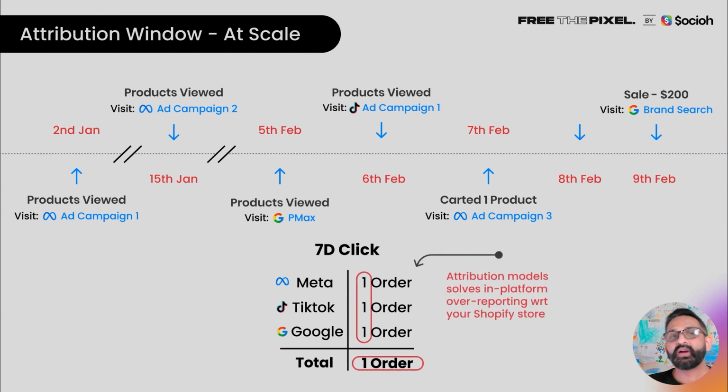However, from a merchant's perspective, this is still one order and there are 3 platforms taking credit for the same sale. From a merchant's perspective, it is still one sale, but each of the platforms are rightly claiming that sale to be theirs. To address this exact problem, we need multi-touch attribution.